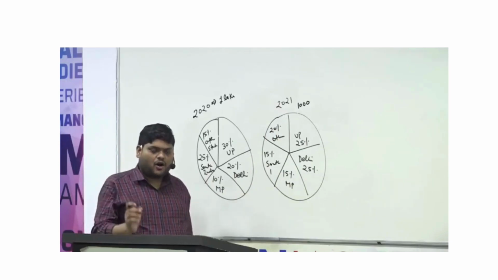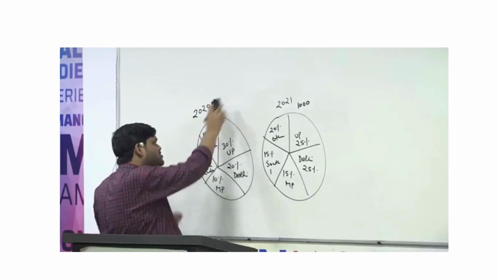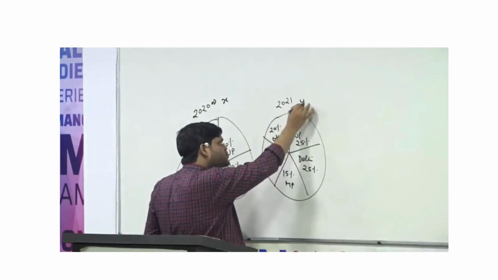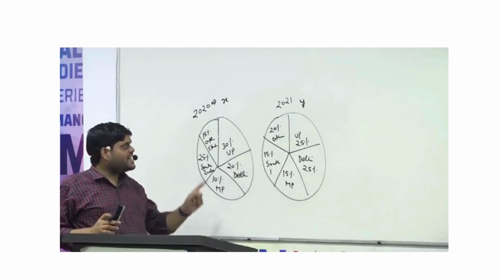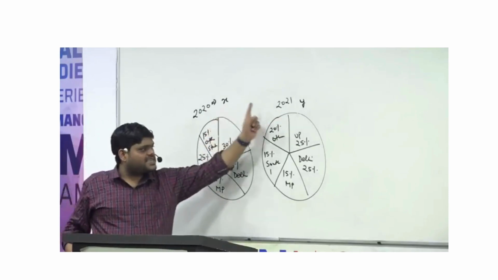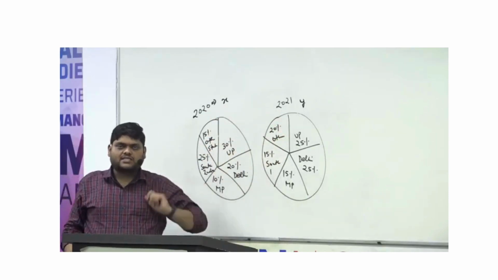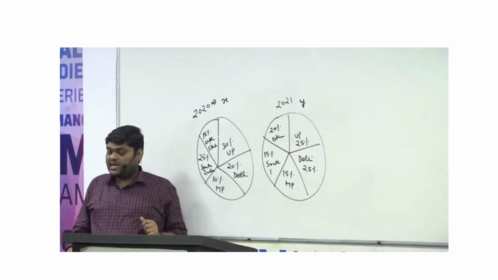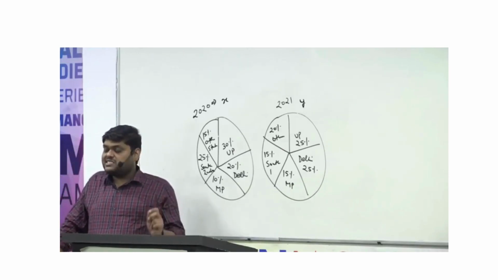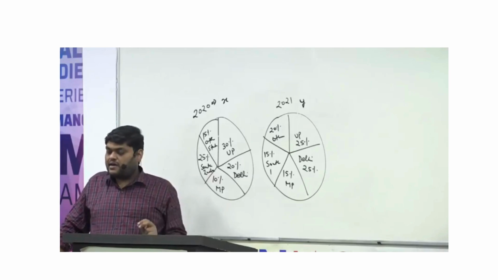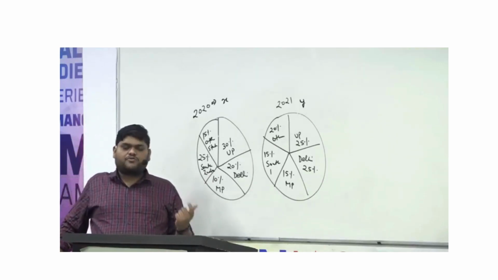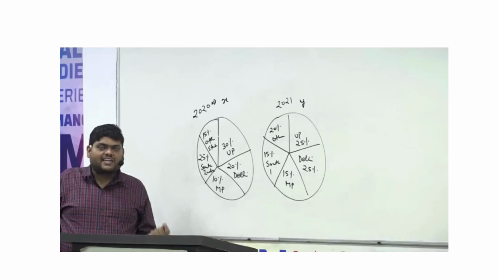So understand, or we can think of it this way. Suppose here the total number of students is X. Here the total number of students is Y. Until and unless we know the value of X or Y, or the relationship between X and Y, we cannot find out the answer. Yes, the answer will be can't be determined. The answer cannot be 3 and 4. Some students are saying the answer is 3 or 4. No. The answer will be can't be determined.